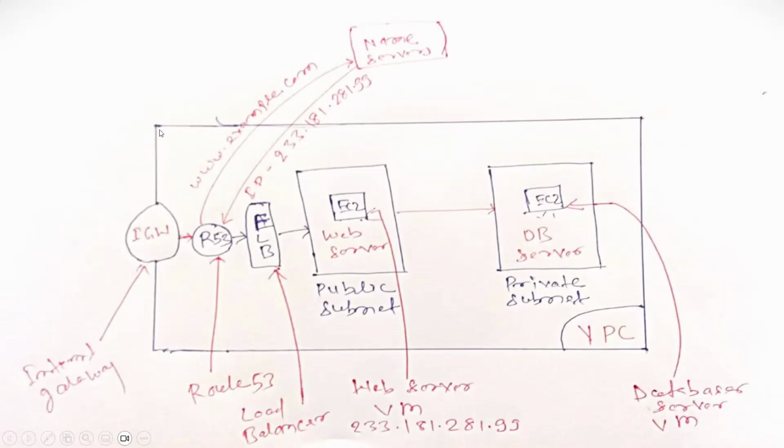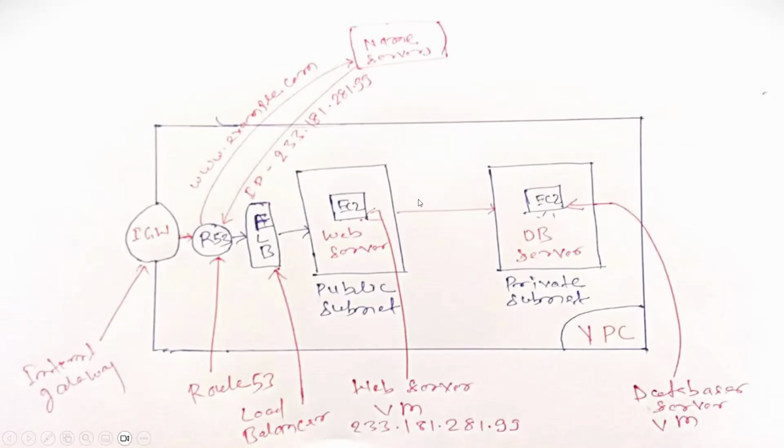Let us consider a virtual private network, the VPC, in AWS. Within that, I have configured two subnets, a private subnet and a public subnet. In the private subnet, I have created an EC2 instance, within which I have hosted our database server. And in the public subnet, I have hosted another EC2 instance that contains our web application.